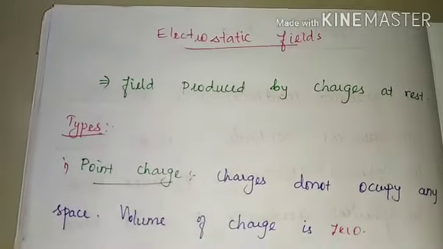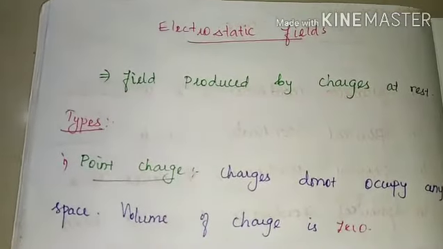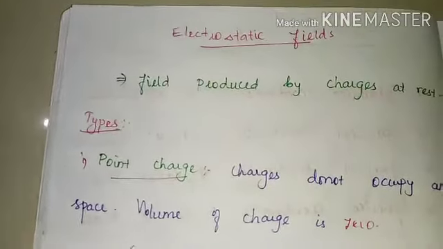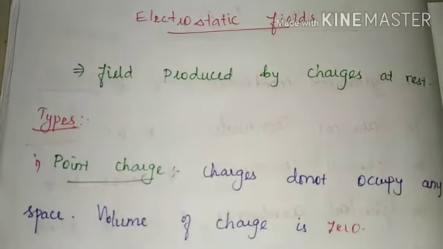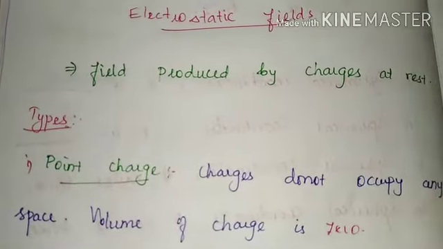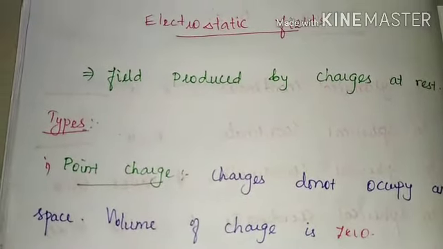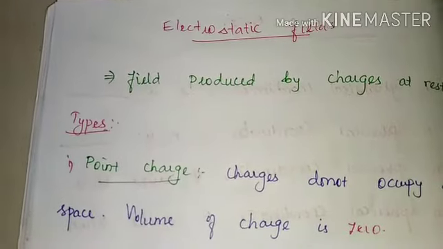These charges can neither be created nor be destroyed. It is a conserved unit. These charges are surrounded by the electric and magnetic field, so a charge may experience a force in the presence of a field.